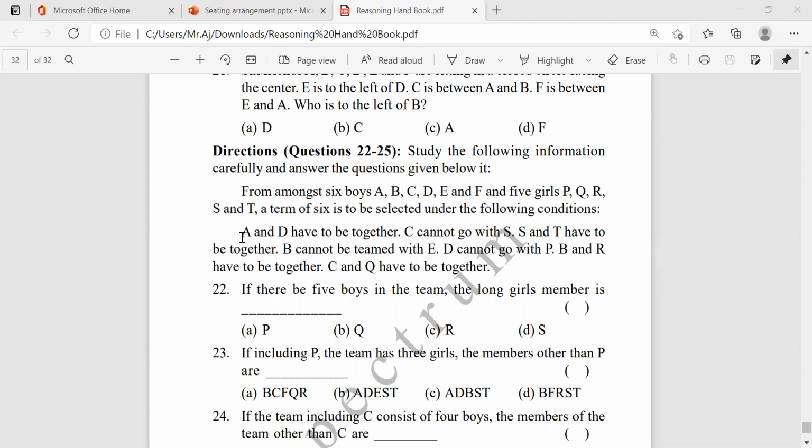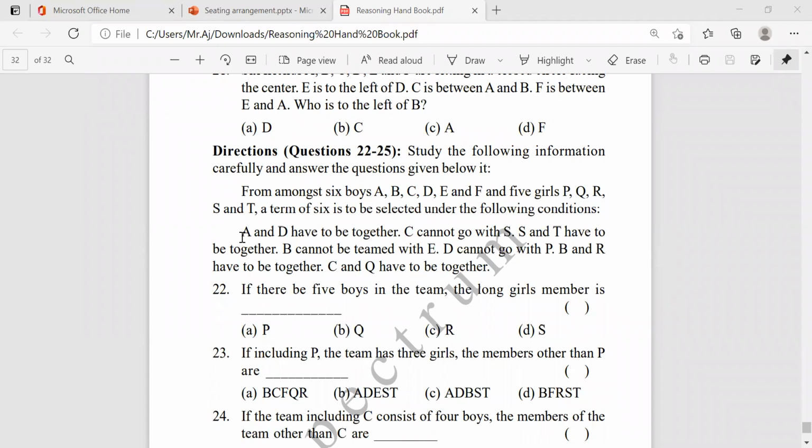B cannot be teamed with E. So if I take B, we cannot take E. And D cannot go with P. B and R have to be together. If I take B, then we should take R. And C and Q have to be together.